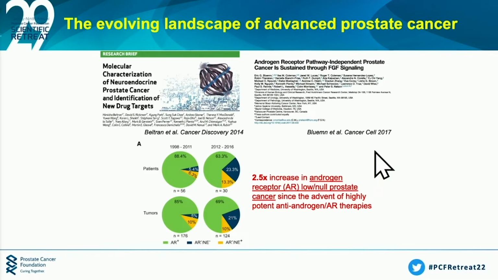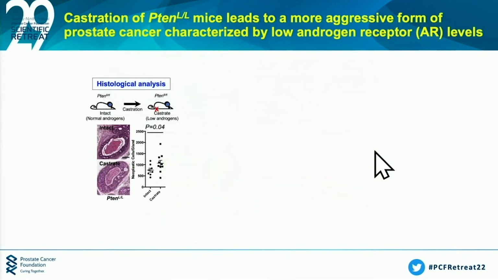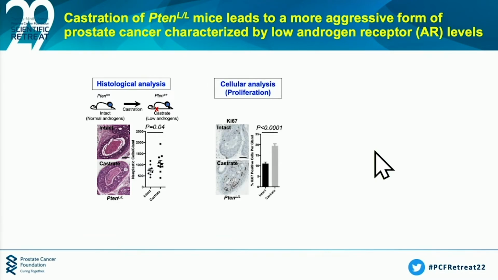So we sought to actually study this in autochthonous mouse models of prostate cancer. And we started with a simple experiment. We took the PTEN prostate cancer mouse model, we castrated it to decrease testosterone. We asked, what happens to the tumors? And what we found was that over time, the tumor glands would get actually bigger. We saw increased proliferation, as shown here.